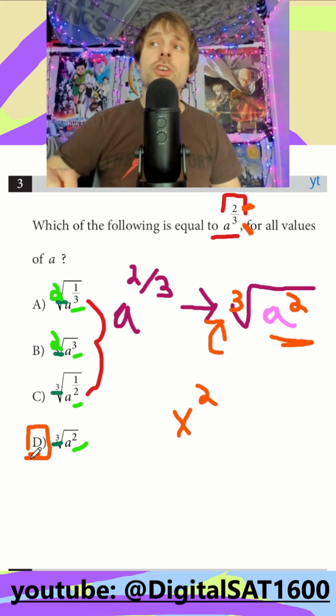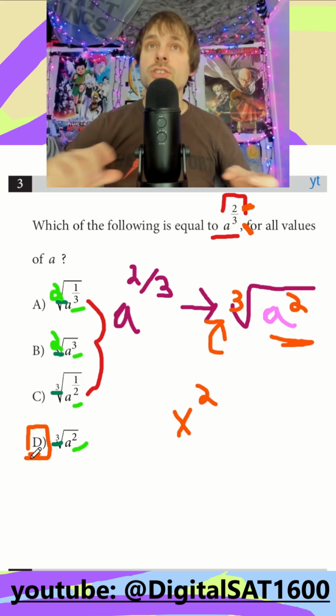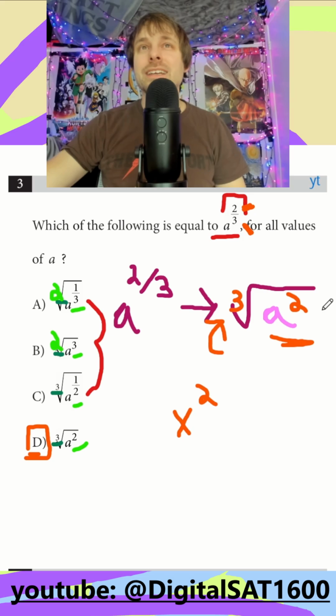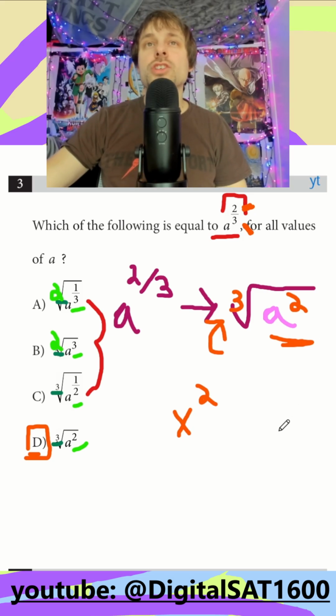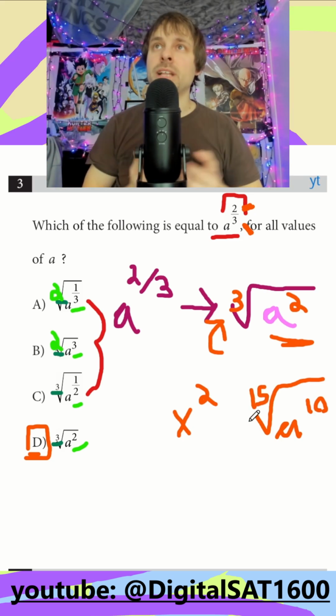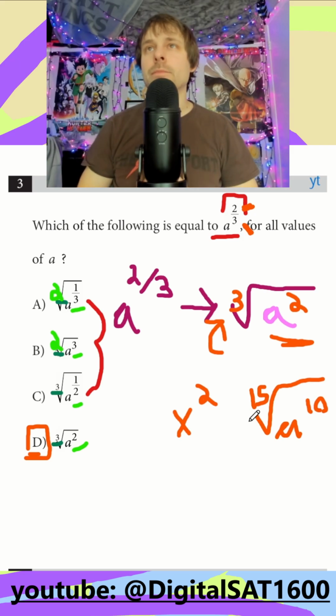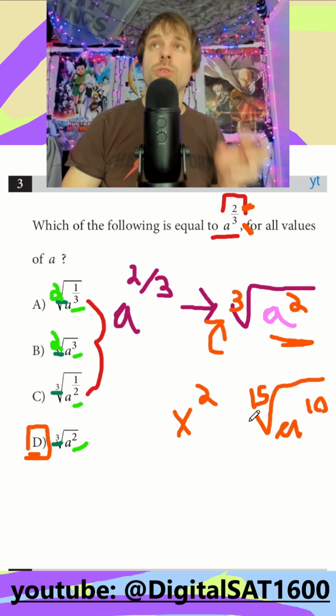I have seen a version of this that's a little bit harder, where they change the factor. So instead of 2 and 3, I think they changed it to maybe like times both of them by 5. So maybe it would have been like a to the 10th, and then on the outside, the 15th. But it's going to be the same thing. All they did up above is multiply the fraction 2/3 by 5 each. So they really can't get much harder than that. So as long as you follow these rules, you should be good.